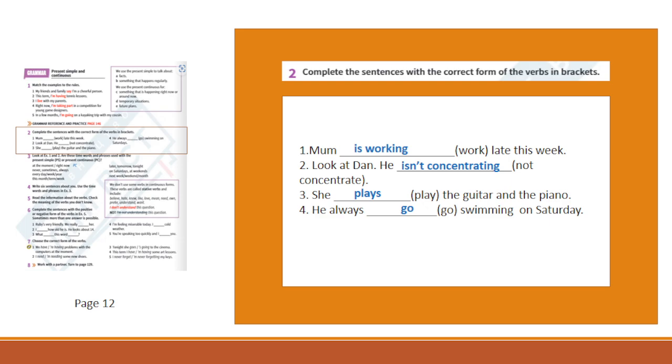For the second sentence, we use present continuous because it's an action that is happening now. The third situation is a fact. And the fourth one is also a fact.